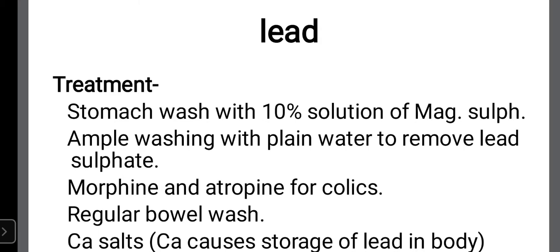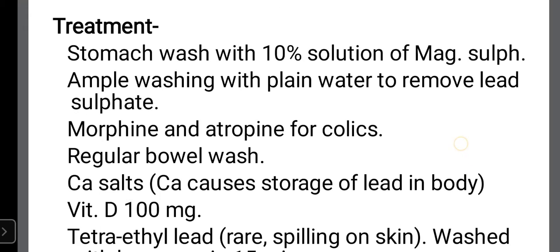The stomach is to be repeatedly and thoroughly washed with plain water to remove the lead sulfate, so that unabsorbed lead sulfate can be taken out. Then if the patient is having severe colicky pain in the abdomen, you can go for morphine and atropine. Morphine is a pain relieving agent. It is an opioid, derived from opium, so it is an opiate derivative. So morphine and atropine can be given for colic.